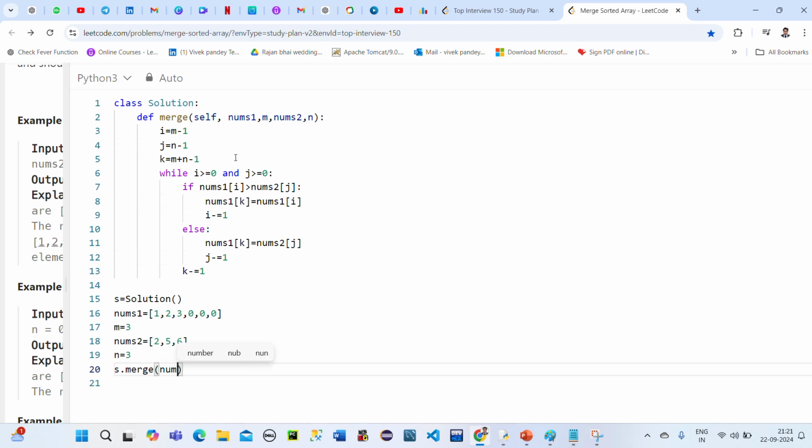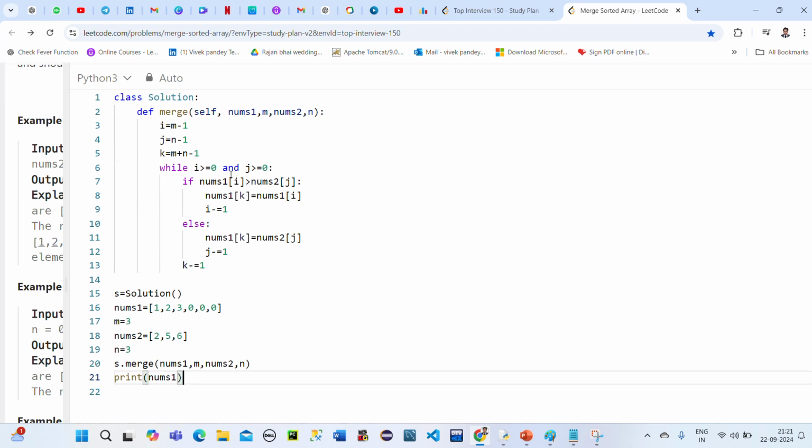What are the parameters? nums1 comma m comma nums2 comma n. All these four parameters I'm passing there. After passing, once everything is done, we are just printing nums1. That's it, so now things are done.